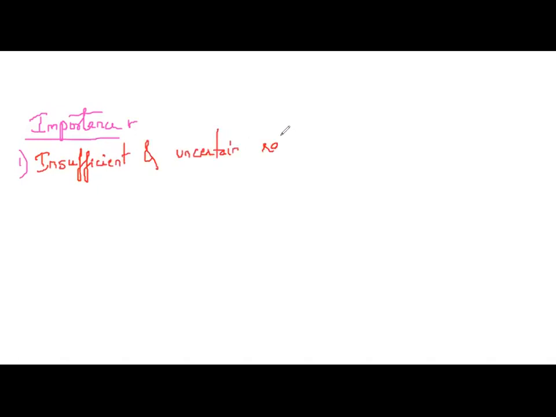So what is the importance of irrigation as a whole? The first point is that insufficient and uncertain rainfall adversely affects agriculture. When rainfall is not proper, I call it insufficient and uncertain. Nowadays, because of climatic changes and environmental pollution, we cannot expect rainfall at the right time. Earlier, people used to say exactly which month the rain would come, but now it is very uncertain.